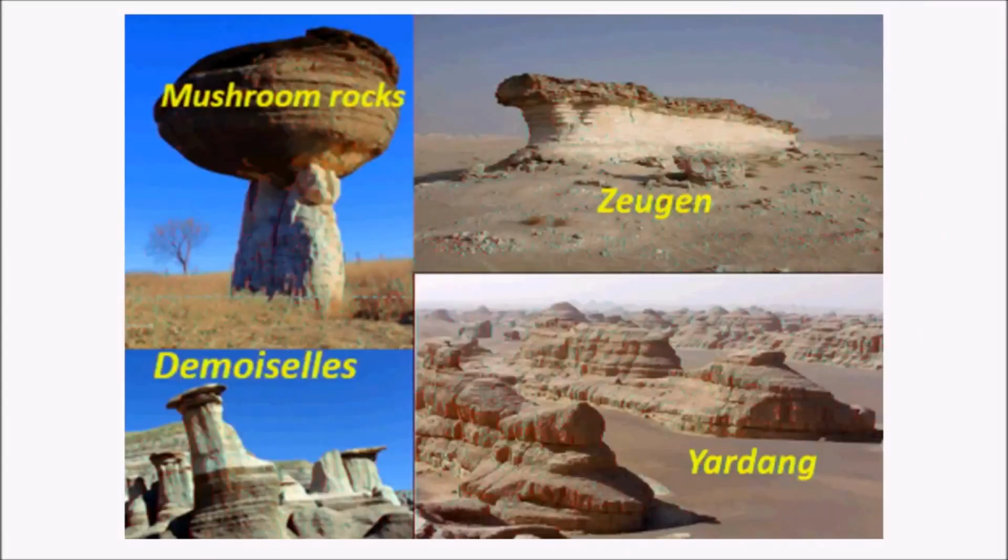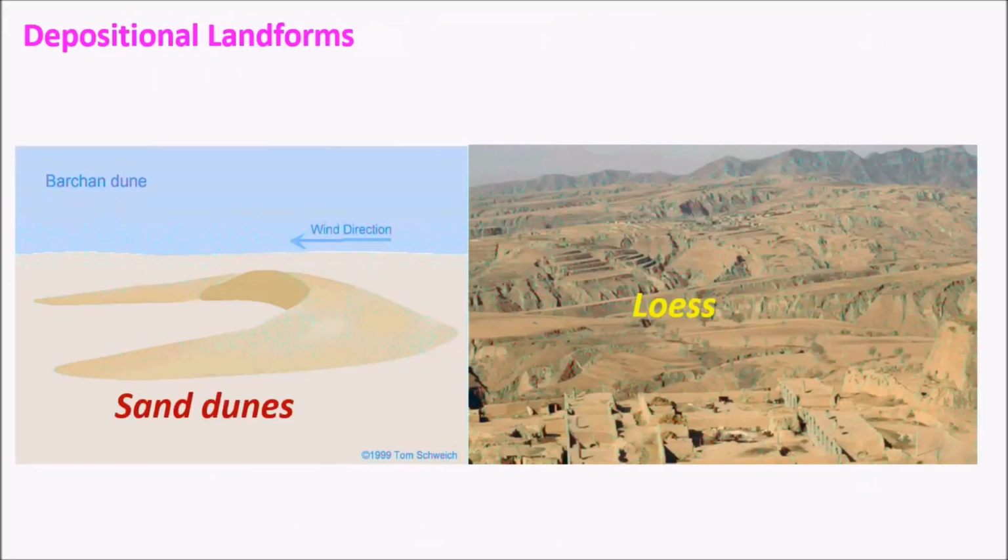And there are a few rocks we have seen: mushroom rocks and zeugens. Other ones are yardangs, which are simply ridge-like structures found in semi-arid to arid regions, which are continuous ridge-shaped landforms. These are mostly seen in China, that is, near the Gobi Desert. And coming to depositional landforms, sand dunes and loess are the important depositional landforms. Sand dunes are mostly found in intense desert landforms like Sahara, Thar, etc., whereas loess are found in semi-desert to arid landforms. Loess are sedimentary deposits which are found mostly in the Gobi Desert.